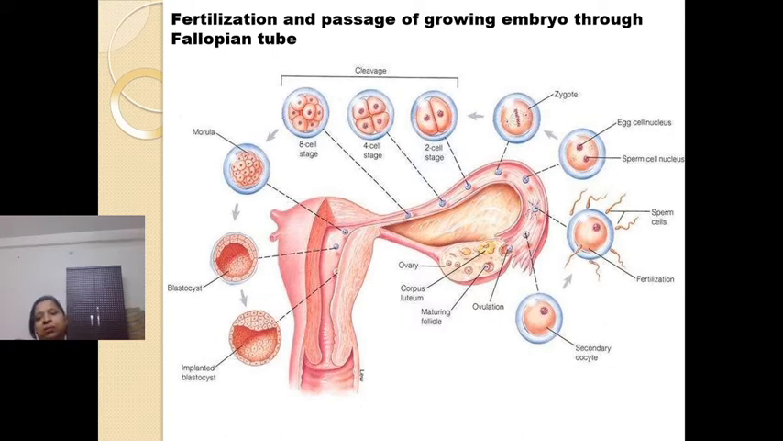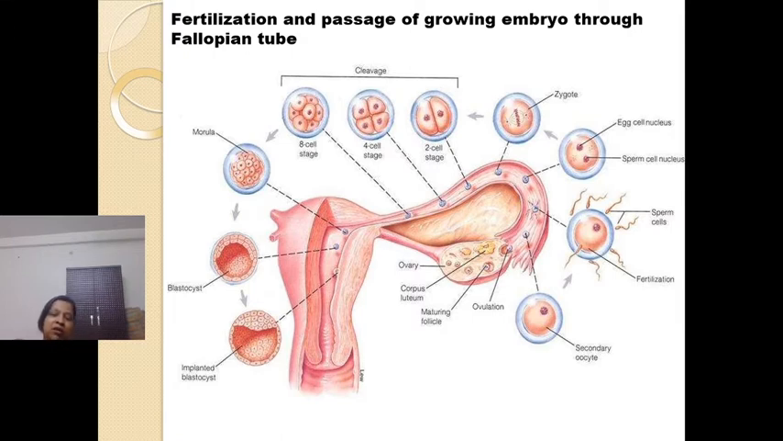You can see the zygote dividing. It comes to 2-cell stage, 4-cell stage, 8-cell stage, right? It forms a morula. Morula is 8 to 16 cell stage of embryo, right? Then in the morula, the cells will be adjusted into two layers, right?